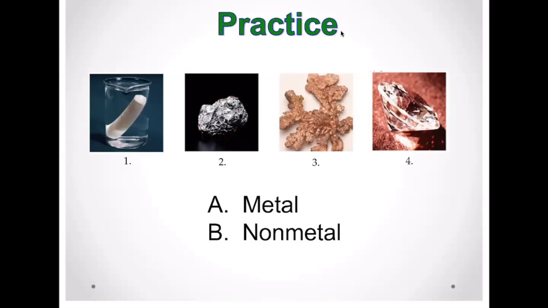It looks like a ball of aluminum foil, right? That is a metal. Number 3, again, you can see the luster, and this is copper. So that's a metal. And number 4, that is a diamond, right? That is pure carbon, and that's a non-metal.